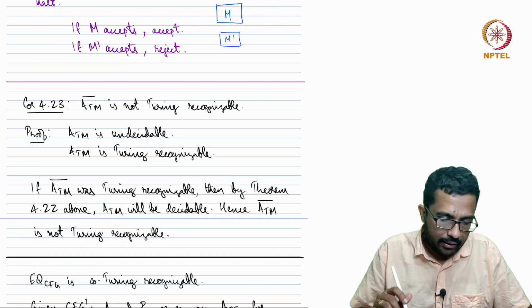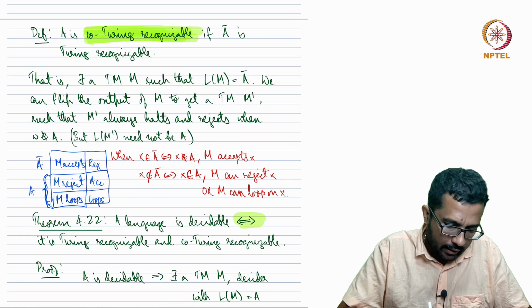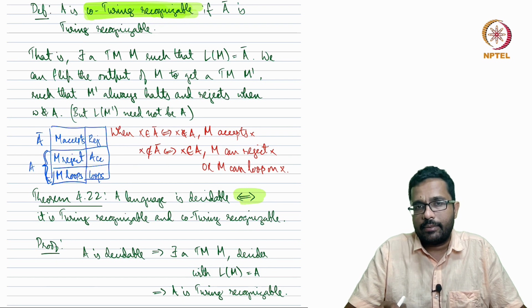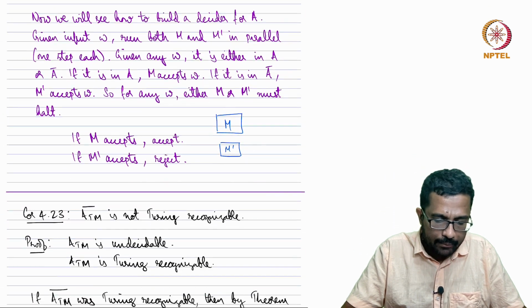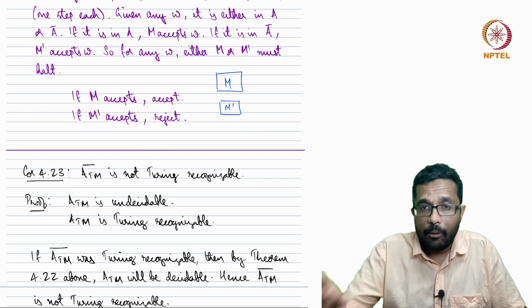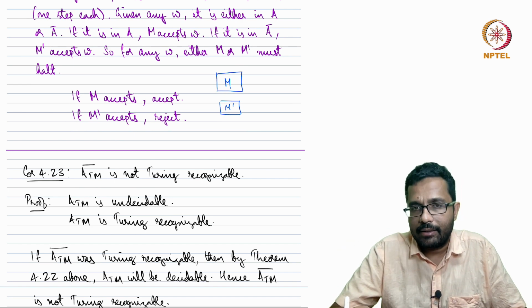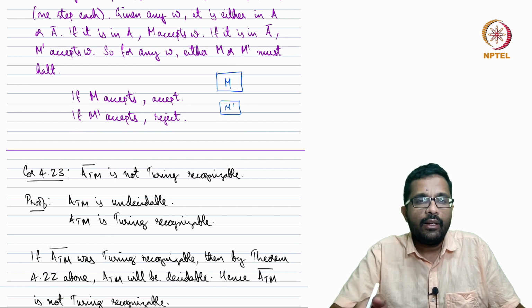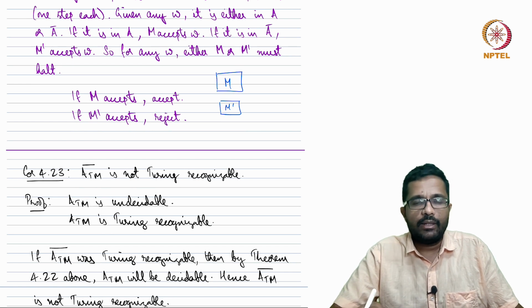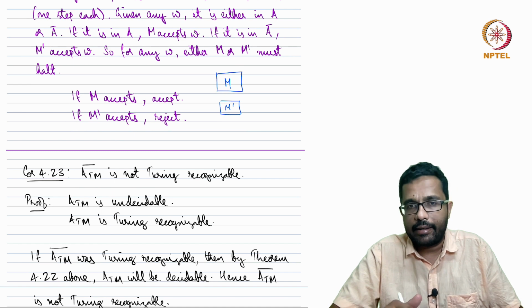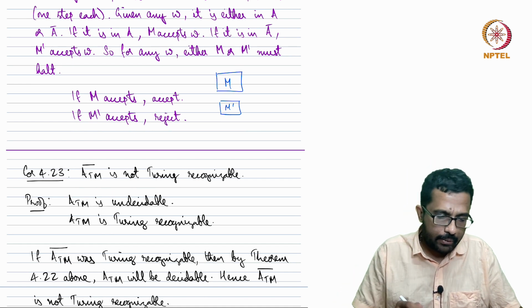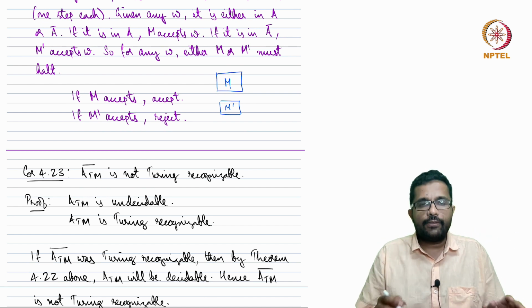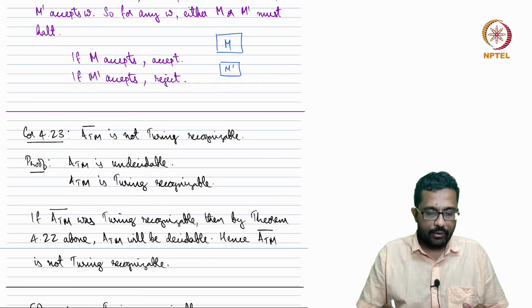Let me repeat. The theorem that we just saw said that a language is decidable if it is both recognizable and co-Turing recognizable. We know that A_TM is recognizable. If A_TM complement is also recognizable, that would imply that A_TM is decidable. We know that A_TM is not decidable. So necessarily A_TM is not co-Turing recognizable, which means A_TM complement is not Turing recognizable, because if it was, it would imply that A_TM is decidable. Hence, we can infer that A_TM complement is not Turing recognizable.